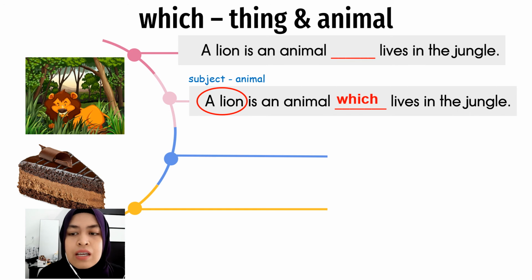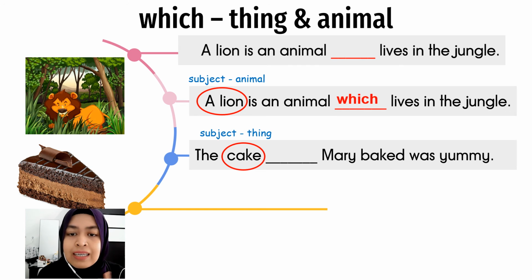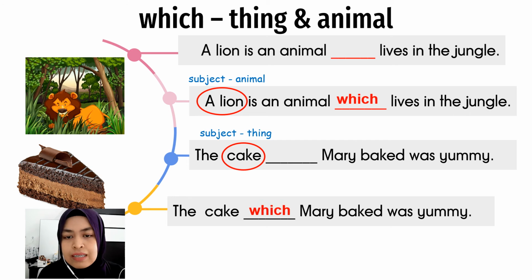Okay, next, we have a yummy and delicious chocolate cake here. The cake Mary baked was yummy. So the subject is cake. Cake is a thing. So the answer should be the cake which Mary baked was yummy.